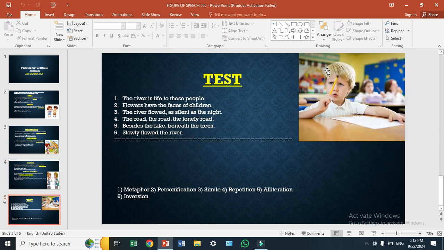Now next, a test is given. Students, please try to attempt this test. You can see the answers are below. But first you try without seeing the answers.